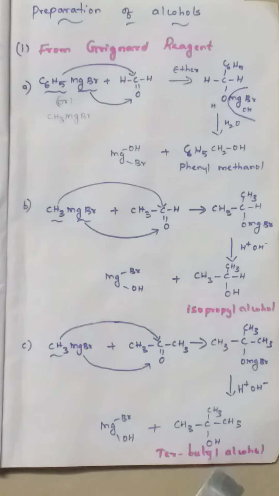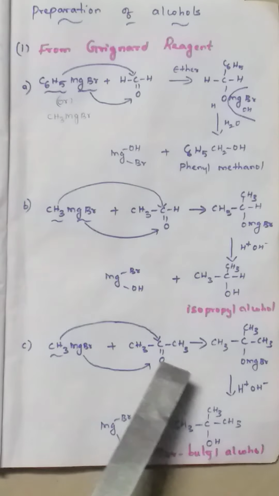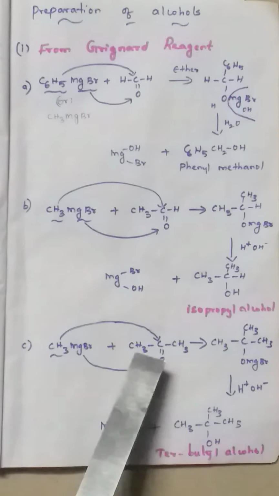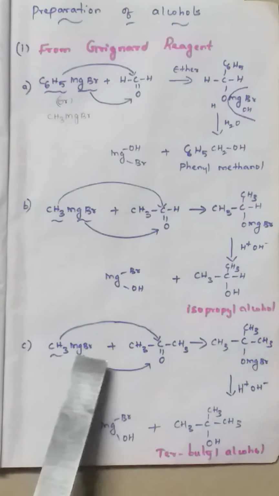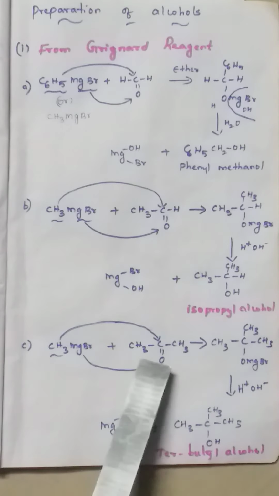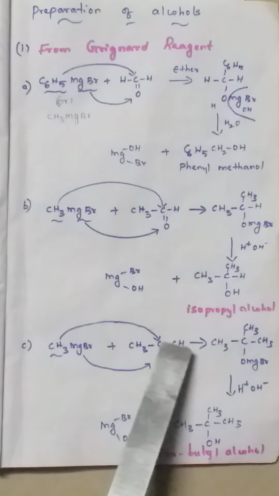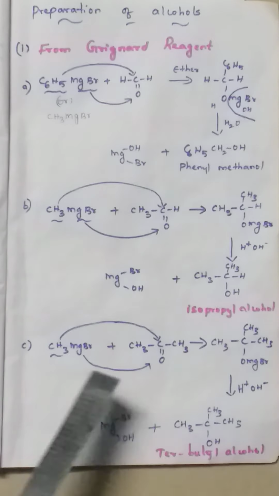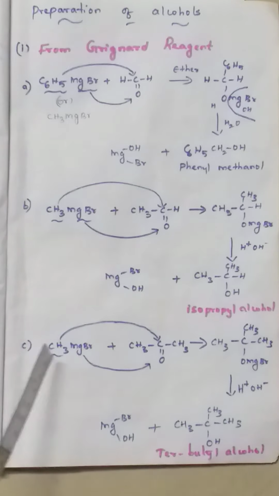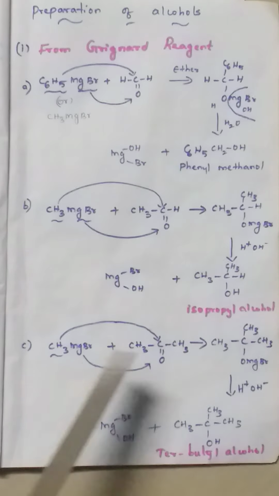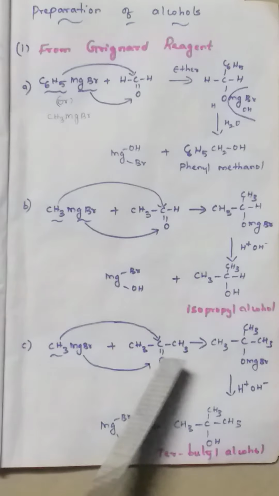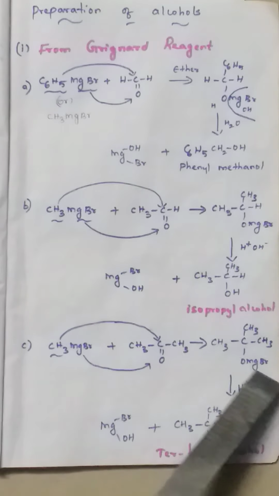Then the third one is tertiary butyl alcohol. If you want tertiary butyl alcohol, we have to take acetone, that is dimethyl ketone, with the same Grignard reagent, CH3MgBr. Acetone is CH3COCH3. Here also the same mechanism: the methyl group alone adds to the carbon, the MgBr adds to the oxygen, the double bond becomes single bond, so OMgBr.